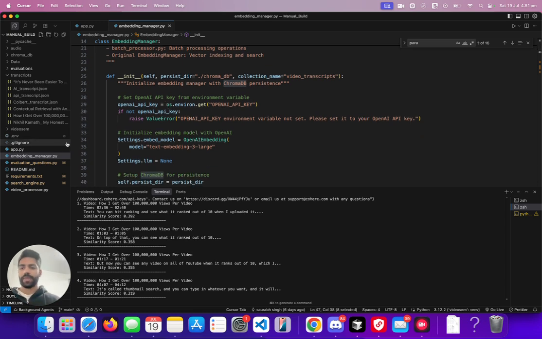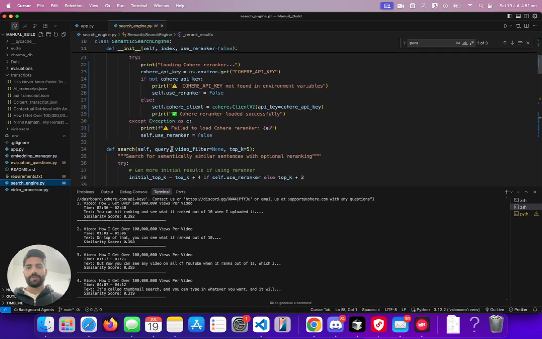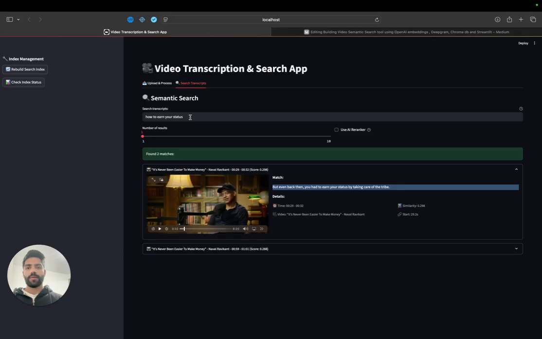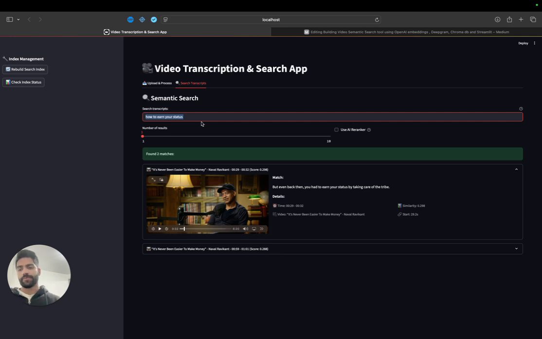And then we move on to the search engine. What happens in search is whatever prompt you write here is also converted into a vector using the same embedding model. And then using cosine similarity, it finds the most relevant vectors and gives you the result in this format.